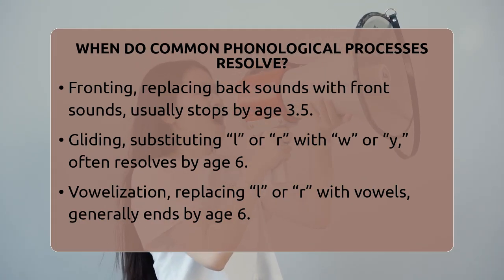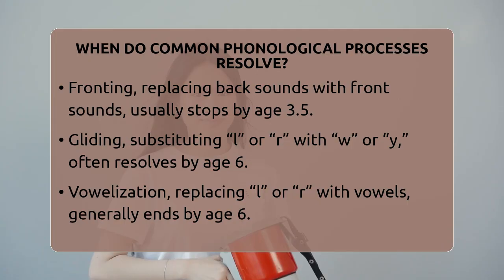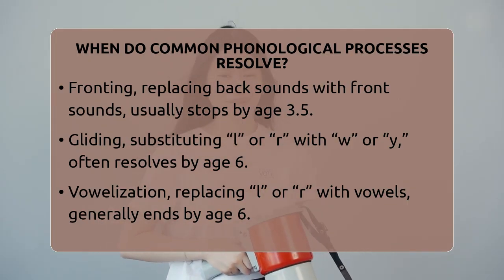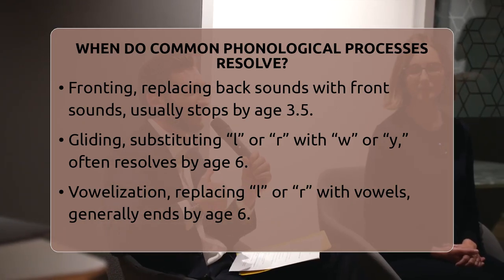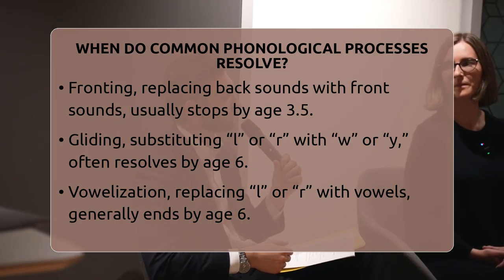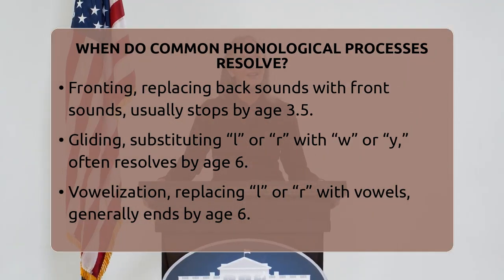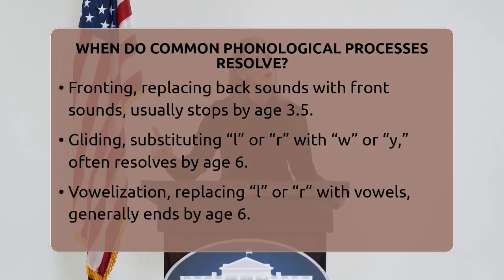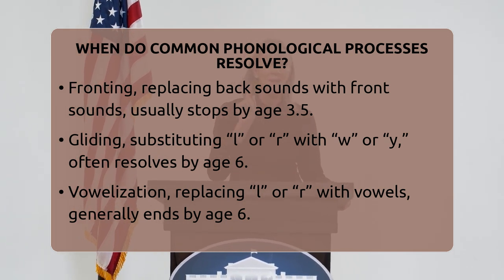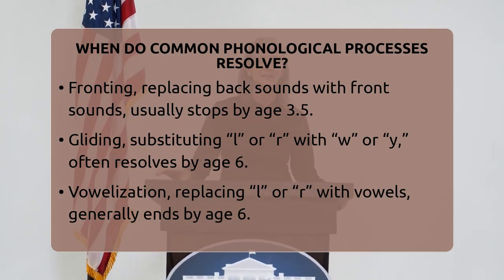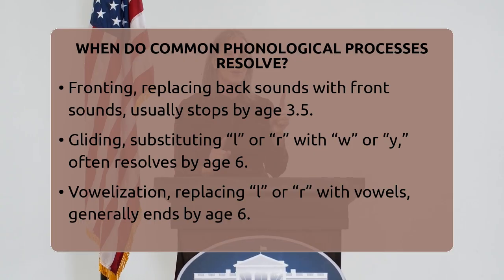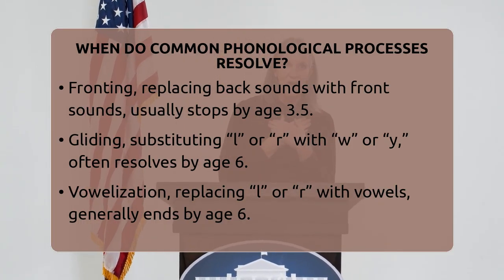Gliding is when a child replaces L or R sounds with W or Y, for example, "yike" instead of "like." This pattern often resolves by 6 years of age. Vowelization happens when a child replaces an L or R sound with a vowel, like "bea" for "bear." Usually, vowelization stops by 6 years old too. Other patterns include affrication, where a non-affricate sound becomes like ch or j, for example, "ko" instead of "shoe," which typically resolves by 5 years.